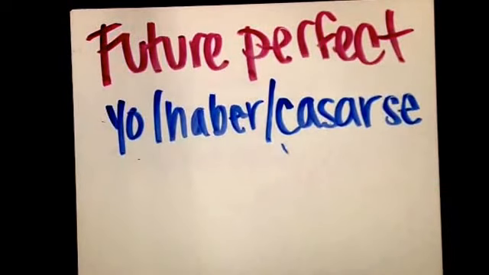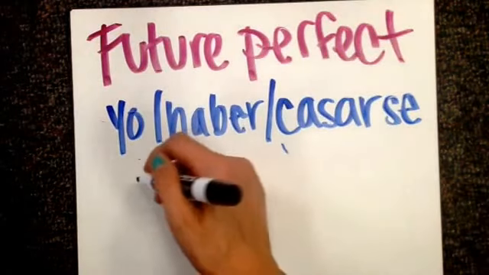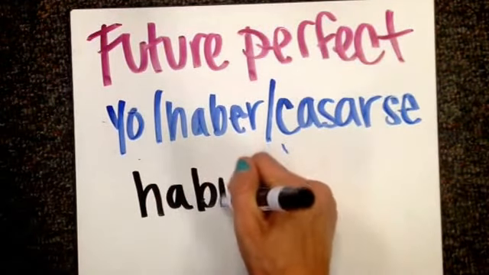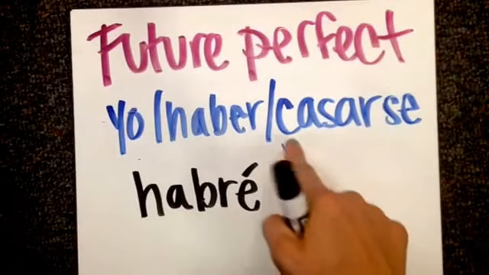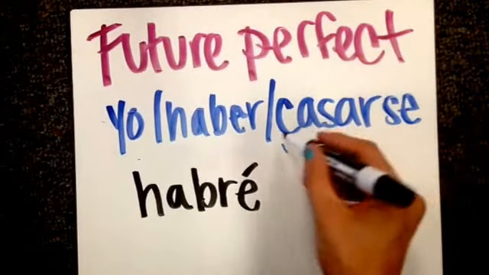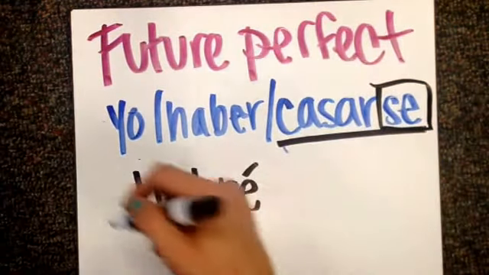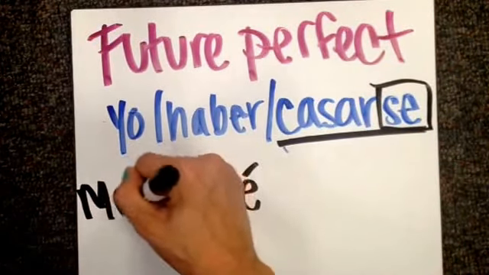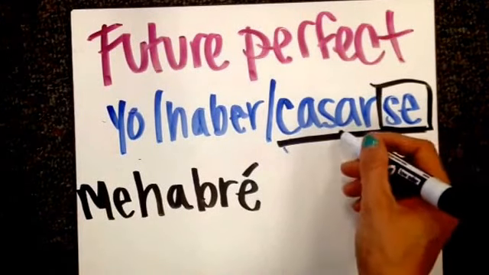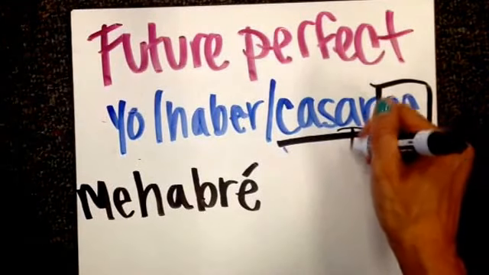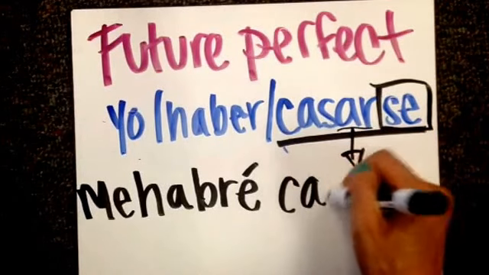So as an example, if I wanted to say that at some point in the future I will have gotten married, so let's say by 2030 I will have gotten married, I need to conjugate haber for the yo form. Again, it is irregular. And then I need to put this into the past participle. And the big thing I noticed, of course, is that there's a se attached to it. Since I'm talking about myself, I need to detach it and put it in the front. I also see that it is an AR verb, so I know that I need to change it to casado.